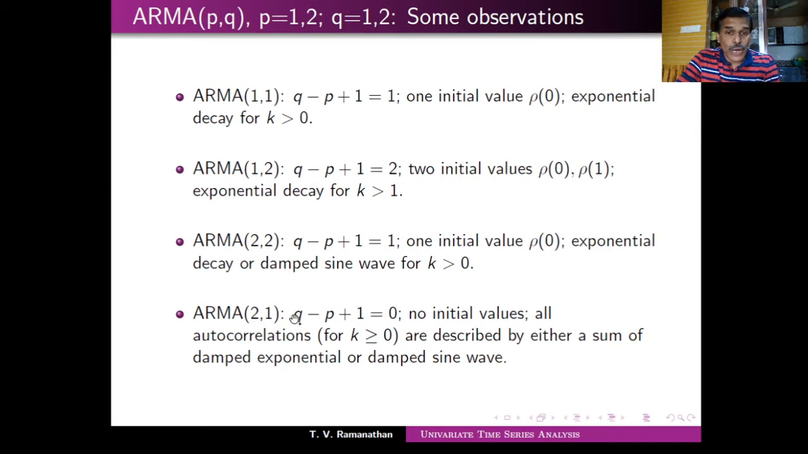So if it is (2,1), you can see that this is 0. Now (2,1) is 0, that means no initial values. So autocorrelations are described by the sum of damped exponential or sine curves. This exponential or sine depends on whether it is on one side or not. If you have positive and negative, you get a sine kind of pattern. If it is exponential, then it is just from one side.